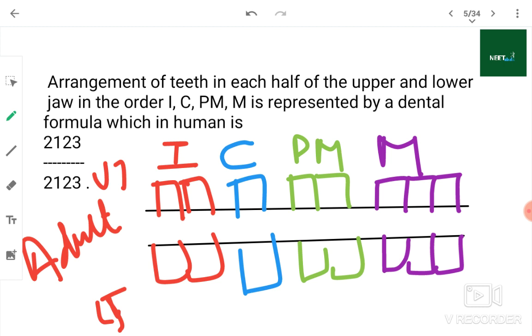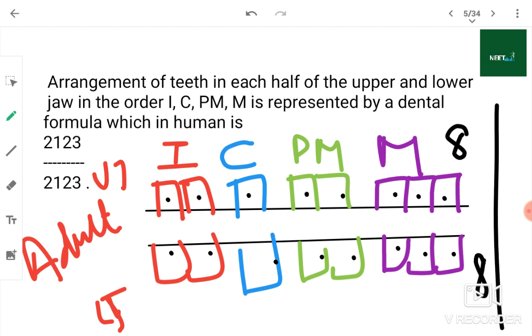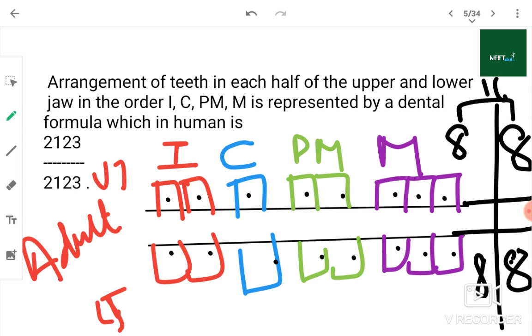This is half part of the jaw. Look here. How many? 1, 2, 3, 4, 5, 6, 7, 8. So 8 from here, and 8 from here. Now if I draw a line and make the same diagram on that side also, from there also you will get 8 and 8. 8 plus 8, 16, and 16 plus 16, total of 32. So I hope this diagram made clear to you all about the teeth.